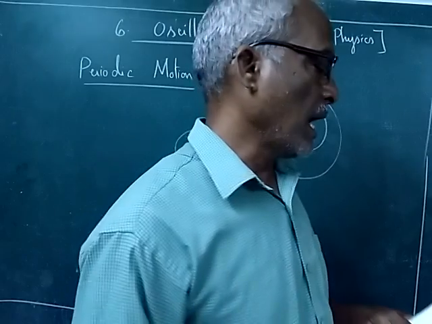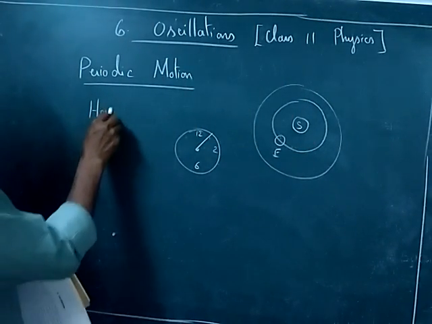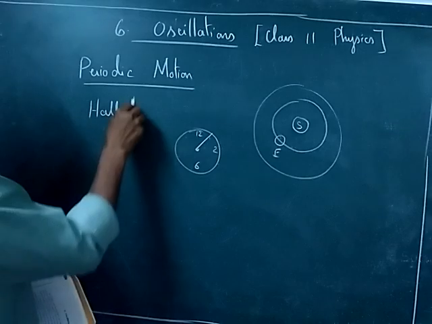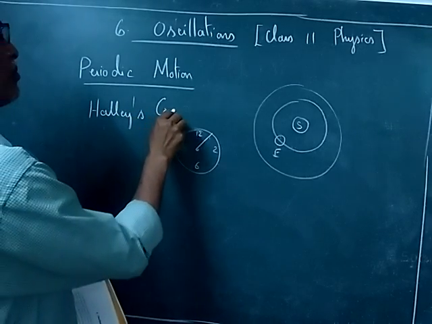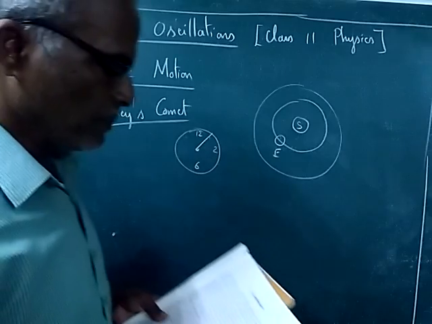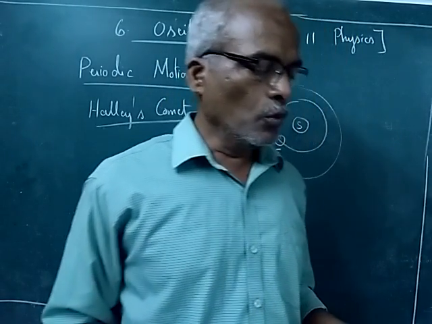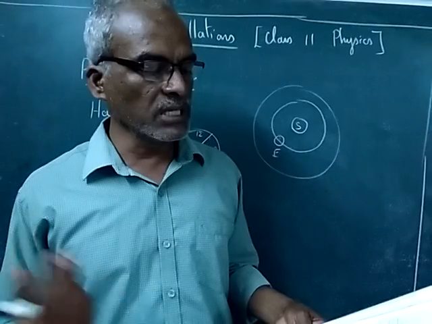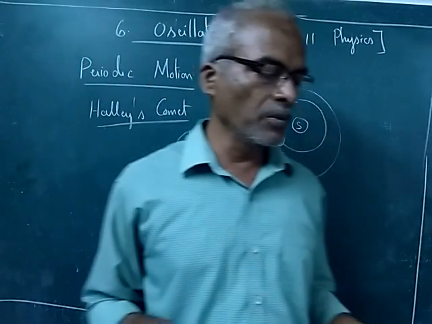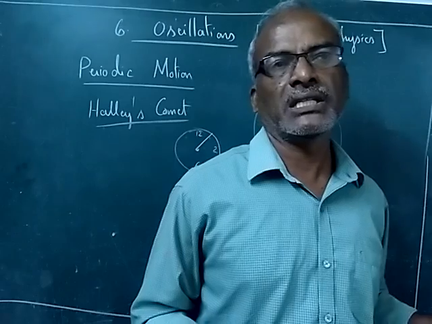Then Halley's comet. So this is the third example. The motion of Halley's comet around the sun is observable on the earth once in 76 years.